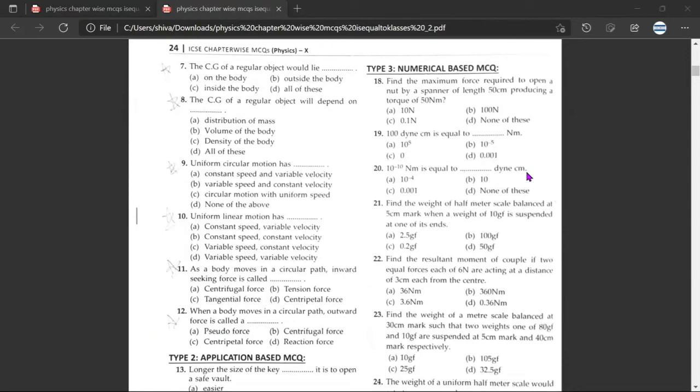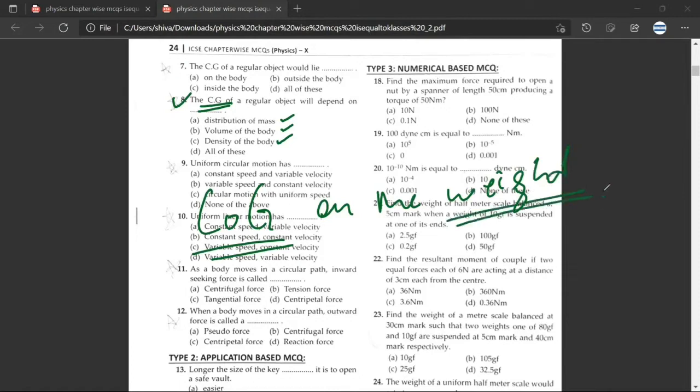The center of gravity of a regular object will depend upon. Sir, D. Okay, let us try to understand. Distribution of mass. What is the second choice? Volume of the body. What is the third choice? Density of the body. See, in center of gravity, I'm focusing on the weight. Have you understood? Yes, sir. Now, because I'm focused on the weight, I'm focused on mg. Have you understood? Yes, sir. Any doubt about this? No doubt.